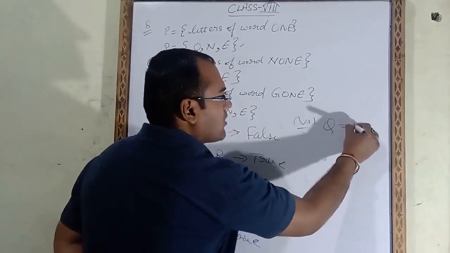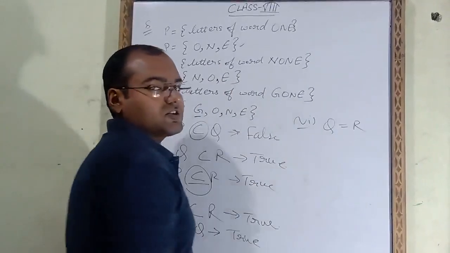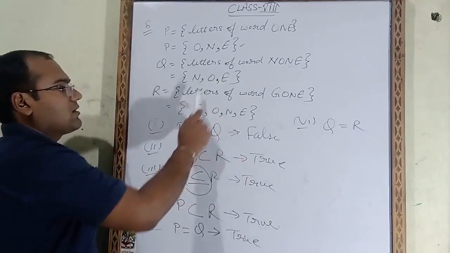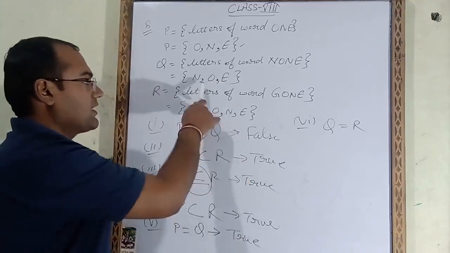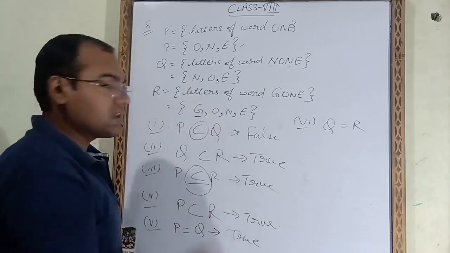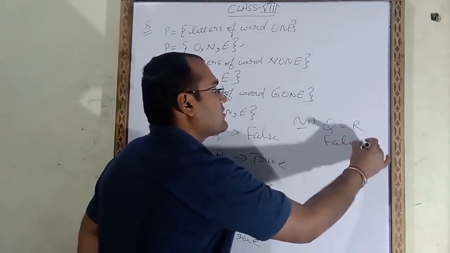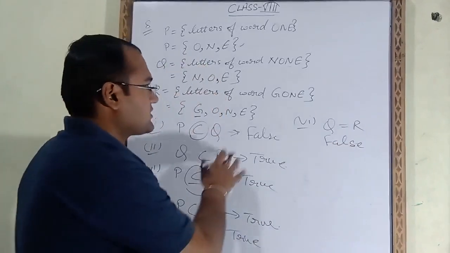Q equal R. Q equal R means all the elements of Q and R must be same. In Q we have O, N, E, and in R we have G, O, N, E. Are all same? No. Here 3 are coming, here 4 are coming. Where is G? G is not there in Q. That means this statement is false. So we have to write here this one is false. So like this you have to do exercise first B.